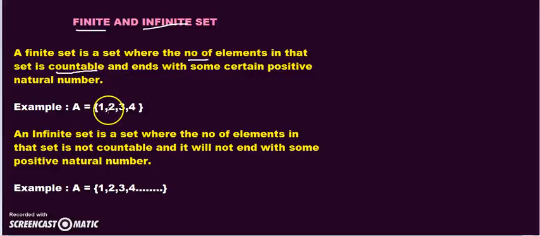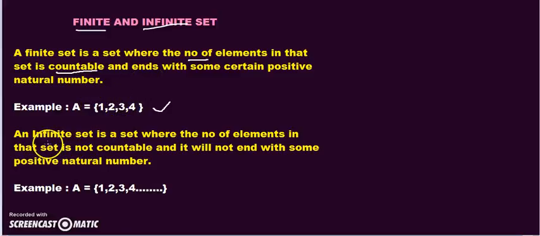If you take this example and observe this set, it consists of the elements 1, 2, 3 and 4. If you find the number of elements in the set, they are 1, 2, 3 and 4. It is countable. Yes, it is countable. You can count it and it is ending with some certain positive natural number. It is ending with 4. It is a positive natural number. So, we can say that it is a finite set. A finite set is nothing but a normal set in which the number of elements can be counted.